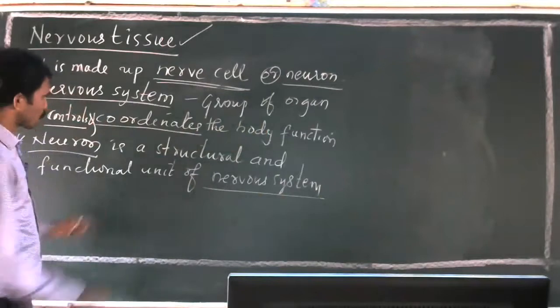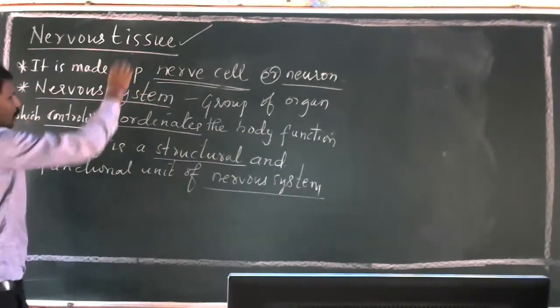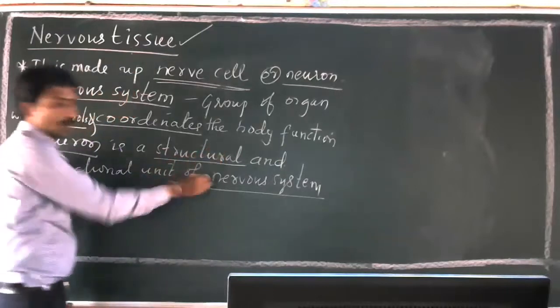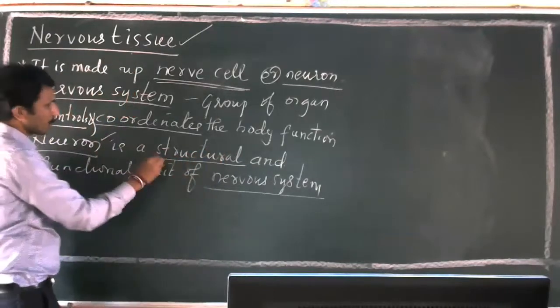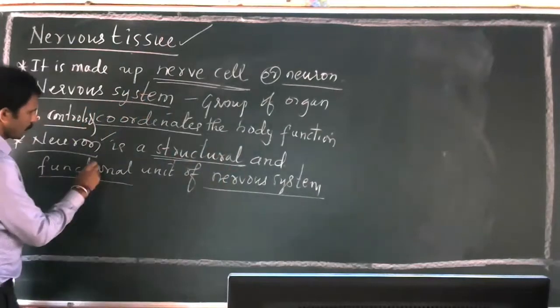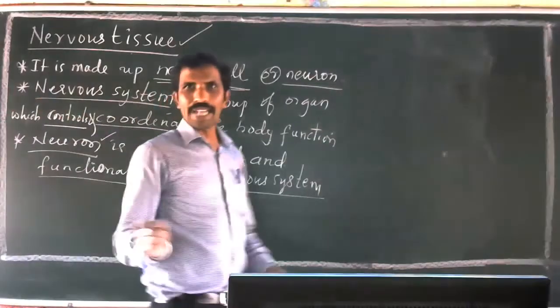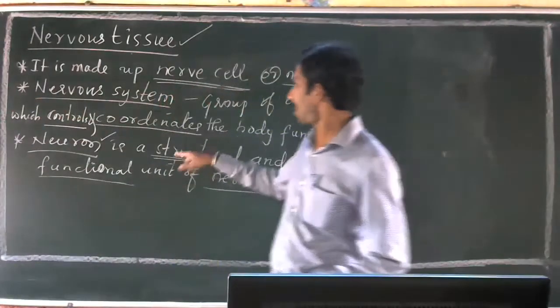Our nervous system is made up of nervous tissue. Nervous tissue is made up of nerves, neurons. That's why it is a structural unit and functional unit, because all activities are controlled by the nerves.